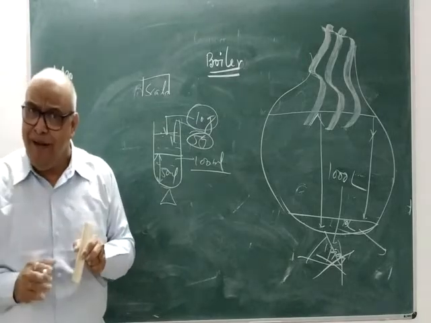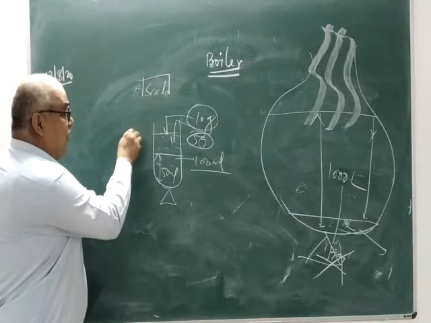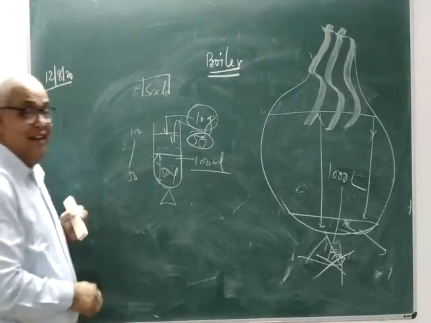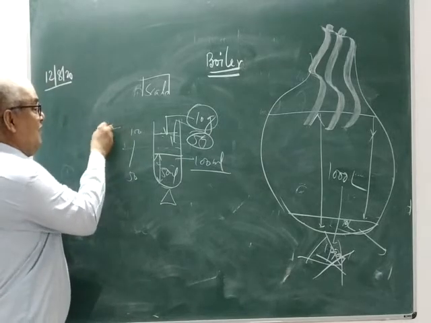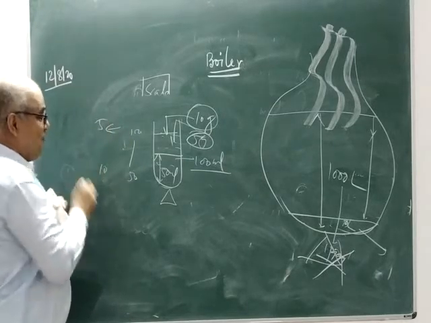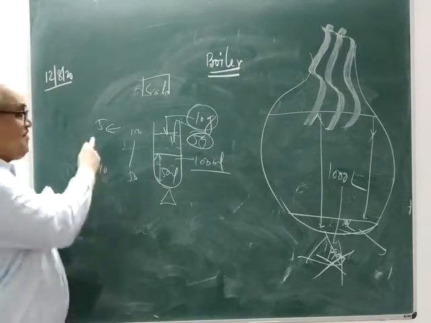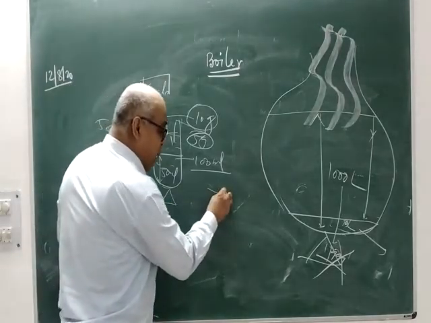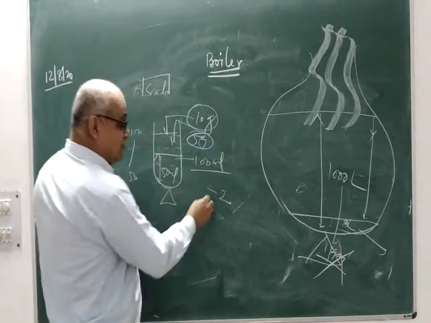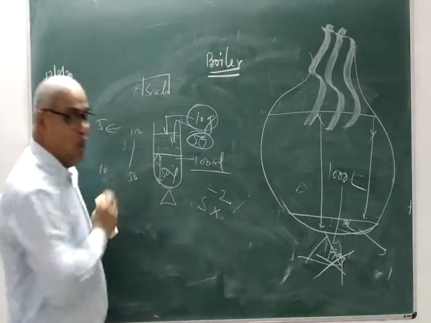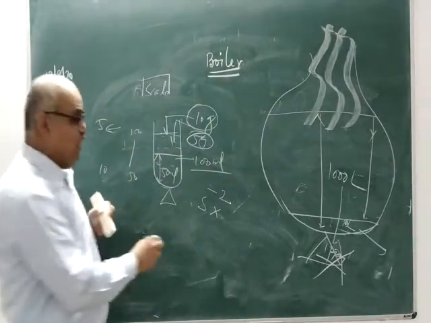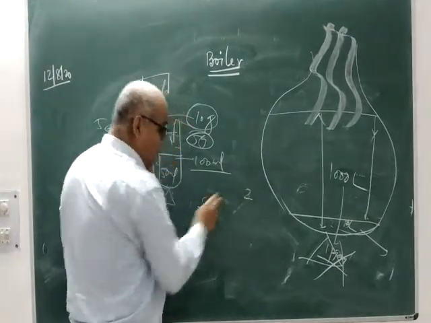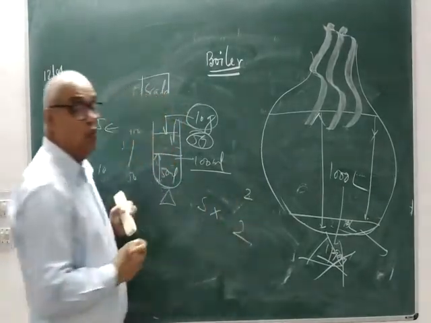What you have done is reduce the volume from 100 to 50. Strength was 5 here, now it will become 10. Try to understand that. If volume is reduced by 2, strength will be increased by 2. If volume is increased by 2, strength will be reduced by 2.